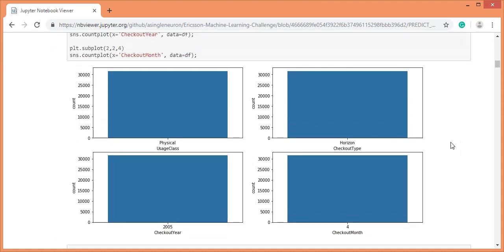This plot represents the distribution of usage class, checkout type, checkout year, and checkout month features. One decision we can make after seeing this plot is we can safely drop these features. As you can see here, these features have no variance, meaning they all contain the same value for every data point. If we feed these features to the machine learning model, the ML model is not going to learn anything.